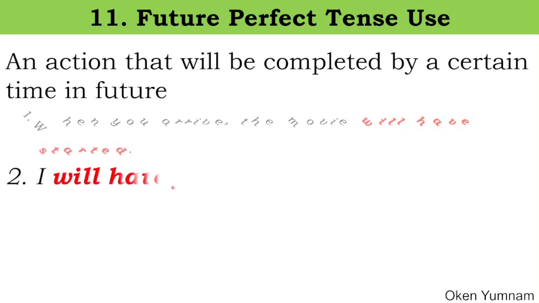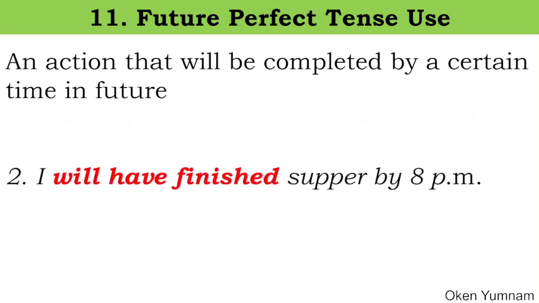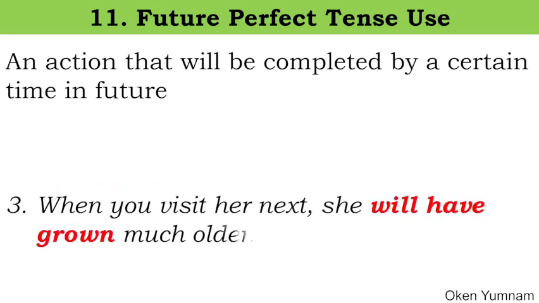See here, I will have finished supper by 8 p.m. I would be having it for a duration and I would have finished it before you arrive. Before you means before 8 p.m., it will be completed. When you visit her next, she will have grown much older. Right now she is old but not much older. But when you visit her next time in the future, she would have grown much older.